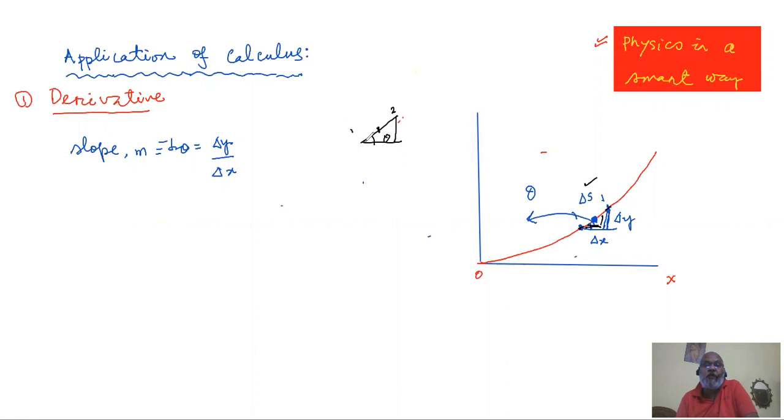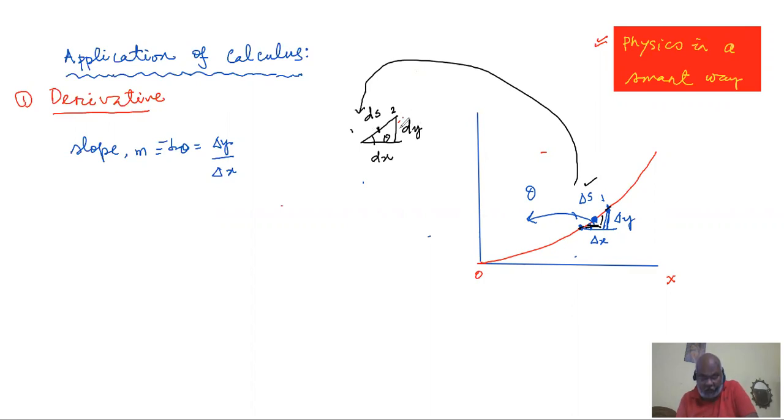So we try to bring the points 1 and 2 close and try to pacify him or her. Okay, we go on continuing the job. In our extreme case, points 1 and 2 will be very close, almost touching the point. At that time, delta S will cease to exist. Delta S becomes ds. And this delta x, the base of the triangle, becomes dx. And the height or perpendicular becomes dy.